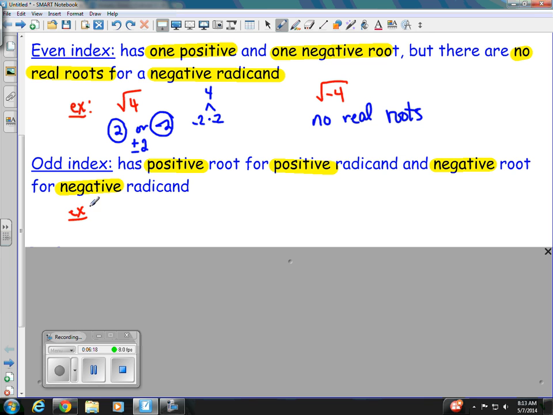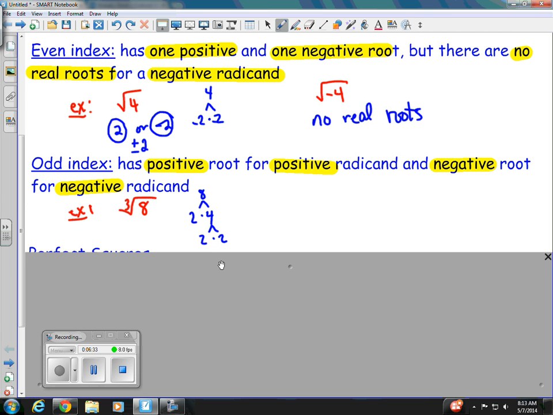So if we base it on the same thing I did earlier, if I take the cube root of a positive 8, then we know we can break 8 down into 2 times 4, and then 4 can break down to 2 times 2. So I have 3 2's here.